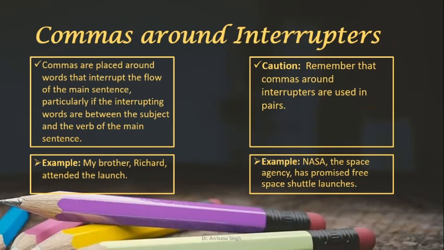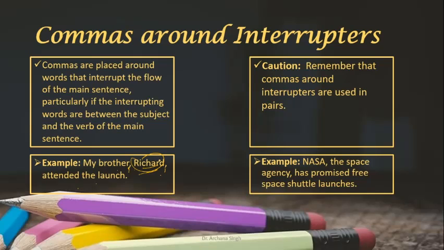Now when we have interrupters in the sentences, we put commas with this. Let's see. My brother, Richard, attended the launch. Now my brother, this is additional information. So this is your interrupter. So we have to put comma in pair. We cannot use comma only before Richard. No. My brother, Richard, attended the party.